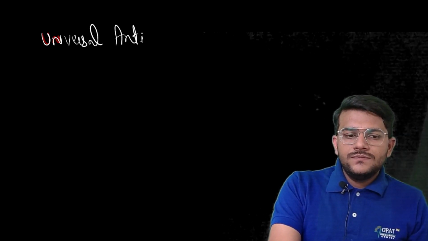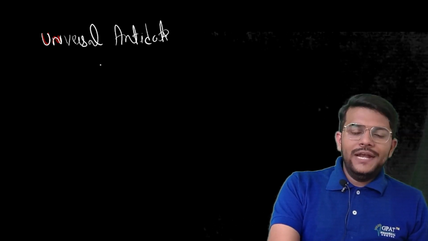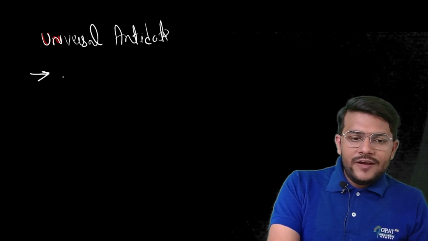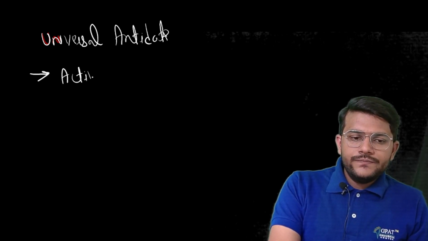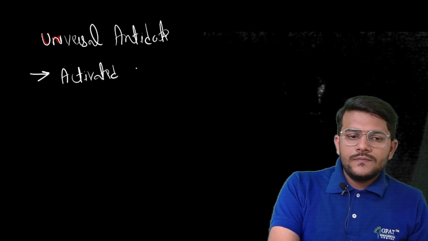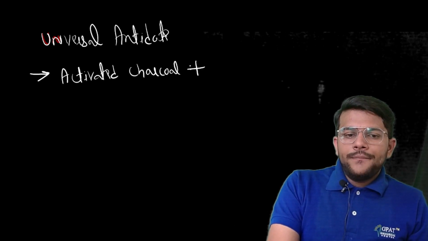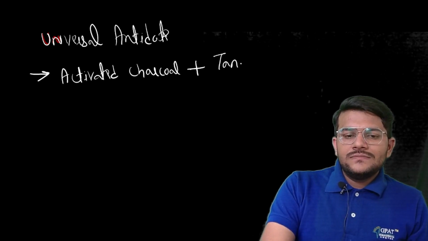Universal antidote is made up of three components. One is activated charcoal. Second is tannic acid.